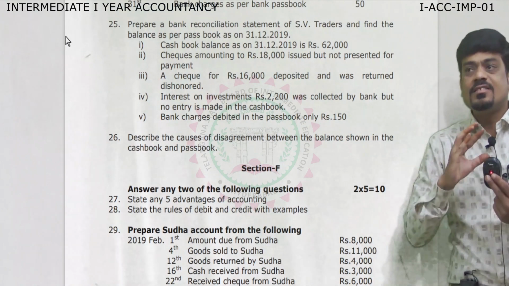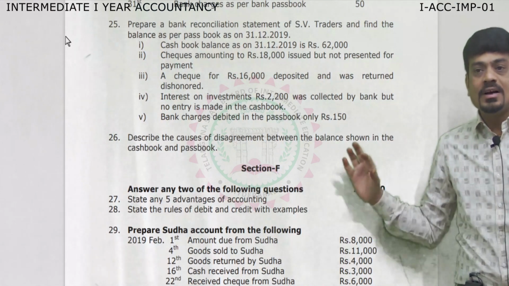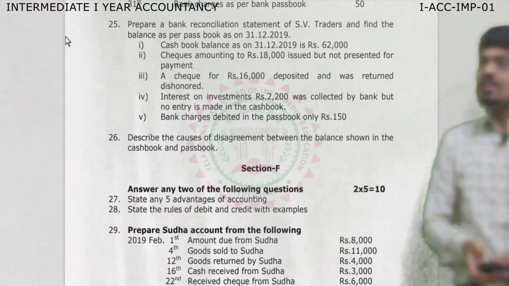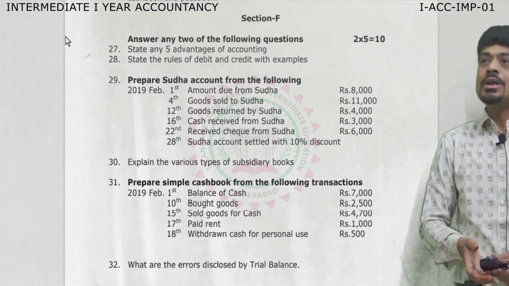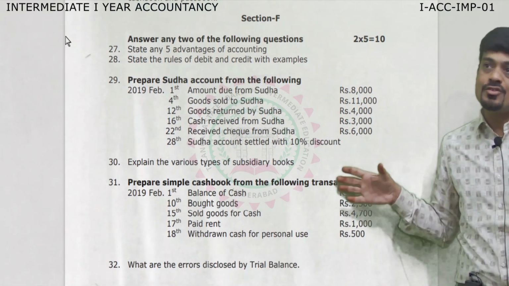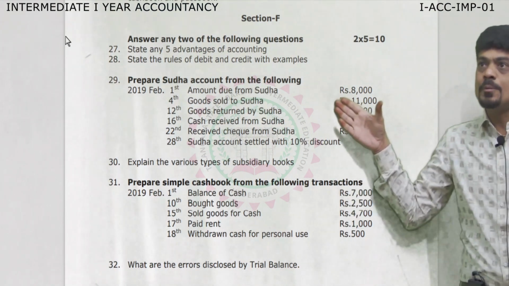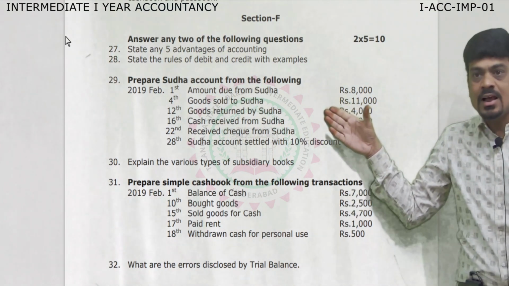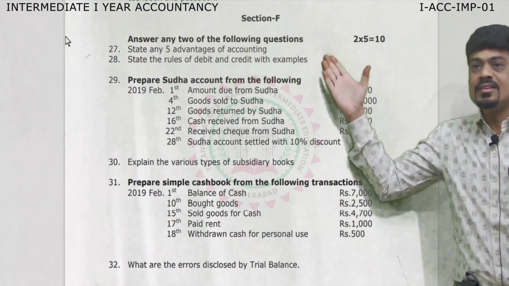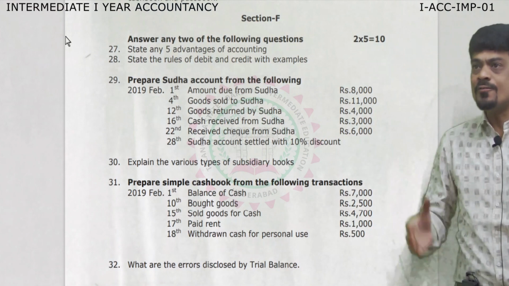Keep in mind, it's a sure question. Along with the personal account, this year we are going to get 1 simple cash book for 5 marks. If you focus on preparation of personal account and cash book, you can easily attempt this section and get 10 out of 10.